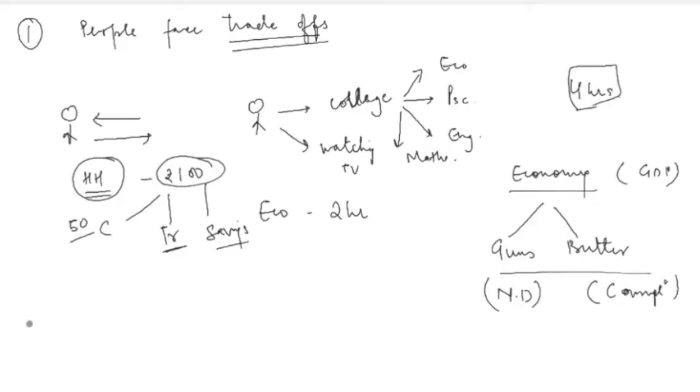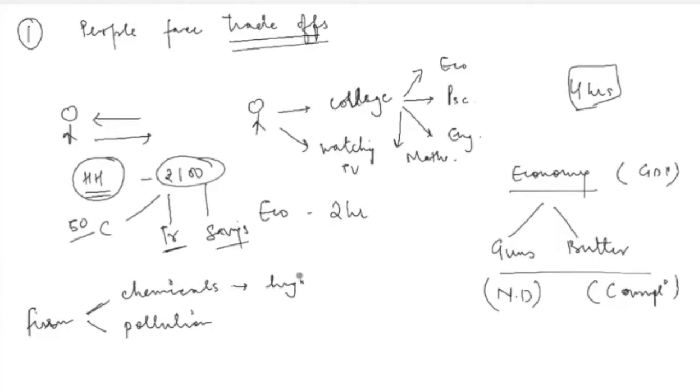Another kind of trade-off that you can think of is at a firm level or at a company, factory level, production level. That is, say, producing something, some good. Let's say this is some chemical factory, and it's producing some chemicals. At the same time, it is also creating pollution. Obviously, if the firms produce more chemicals, it is going to sell more chemicals in the market and earn a higher level of profit.